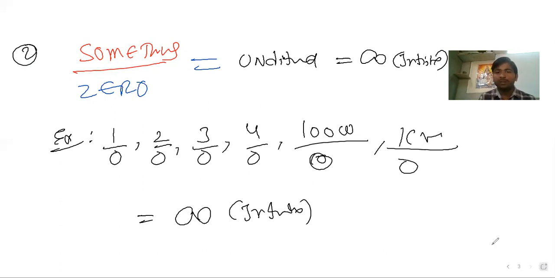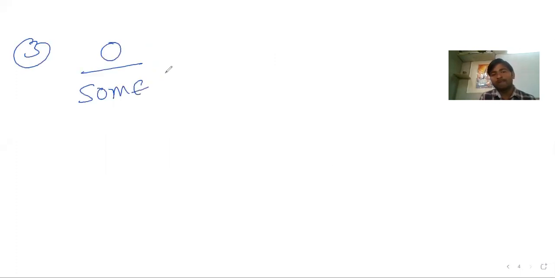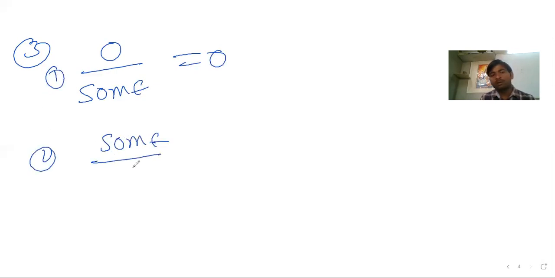Next, from this a third one is also possible. What is the thing people might have a doubt about? Sorry, 0 by something I cannot easily understand. Third question, 0 by something. First case I wrote: 0 by something is 0. Second case, something by 0, the answer is infinite.